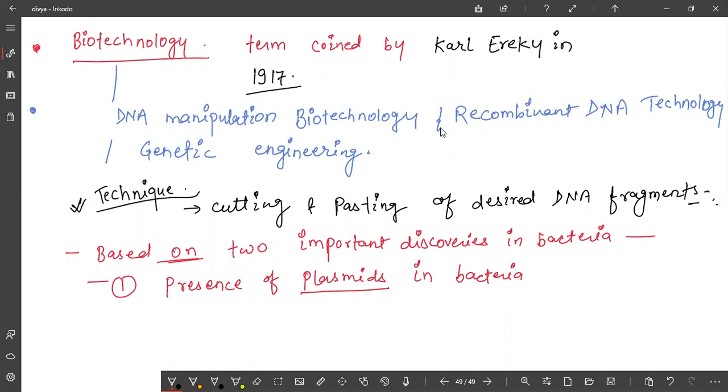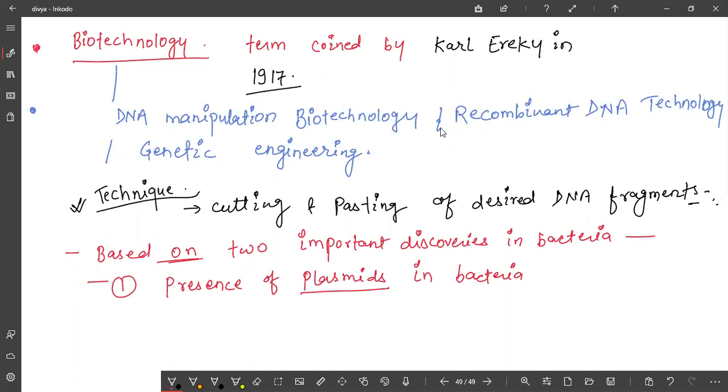The plasmid is an extra-chromosomal, double-stranded circular DNA present in the cytoplasm. So this is not genetic material, it is extra-chromosomal, but it is also a DNA.